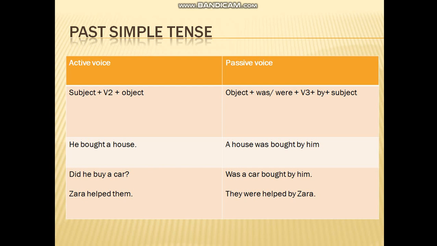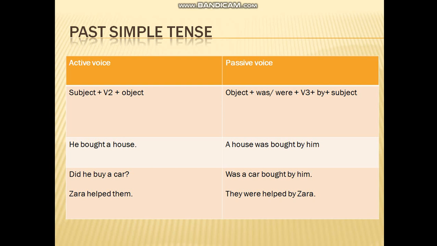Okay, past simple tense. The basic rule for active voice is subject plus verb second form, and an interesting fact is that verb second form is only used in past simple tense. Okay. Plus object. He bought a house. Did he buy a car? We don't use verb second form when we write a sentence in interrogative form. That's why I have written "did he buy a car". Okay, I cannot say "did he bought a car".